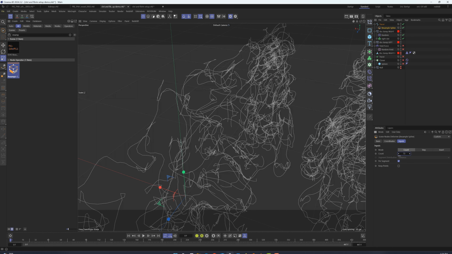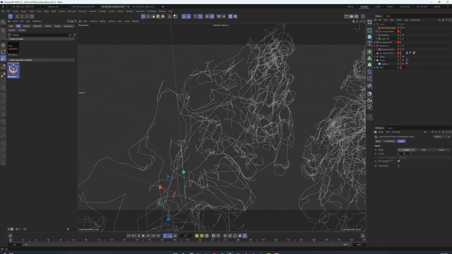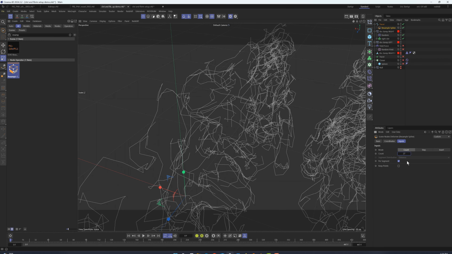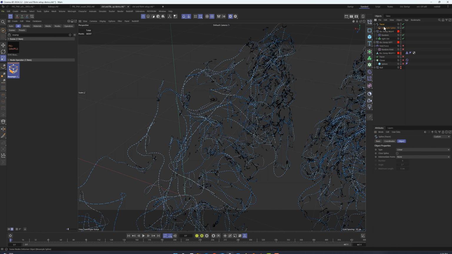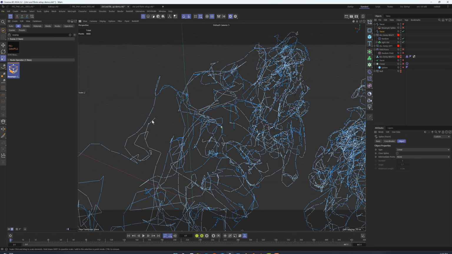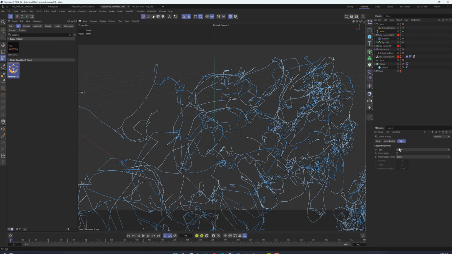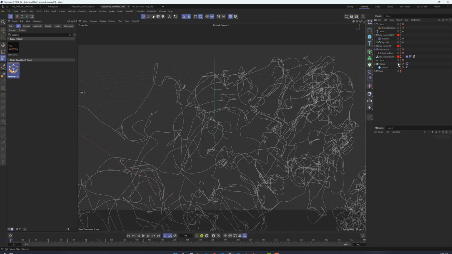Lower this value as much as possible while keeping the general shape. It will start to look jagged, but we'll fix that in a moment by changing the spline type. Once we're happy with the overall shape of the fibrin spline, run the Current State to Object command to bake down the spline with a reduced vertex count. We can now disable the original spline with the high vertex count and focus on the new spline. Change the new spline type from linear to cubic and set its intermediate points to uniform.